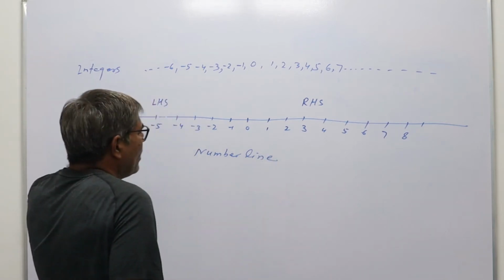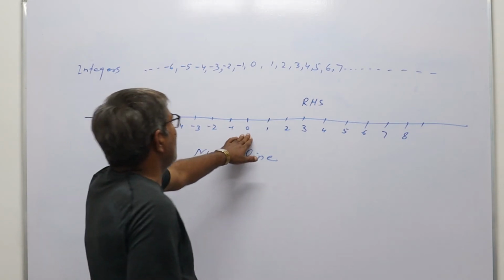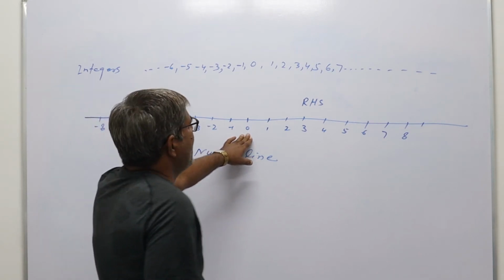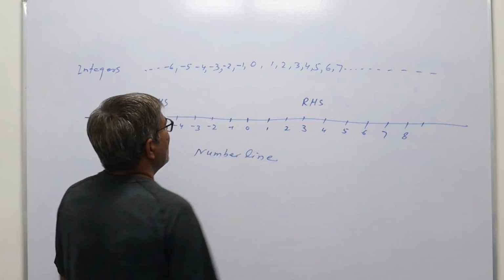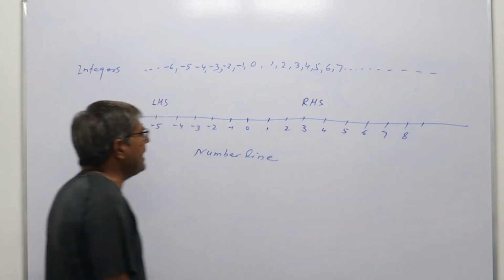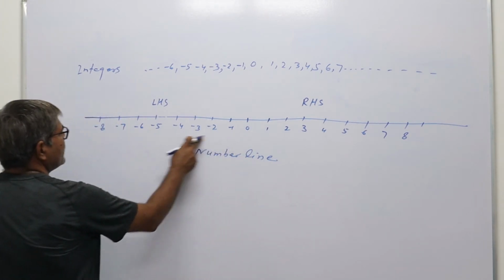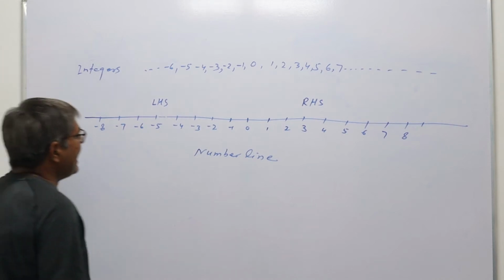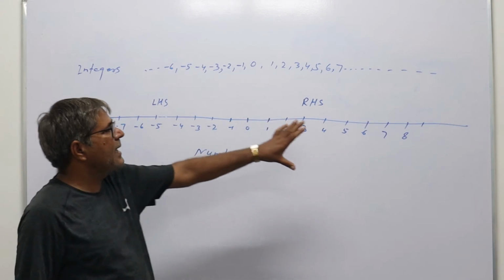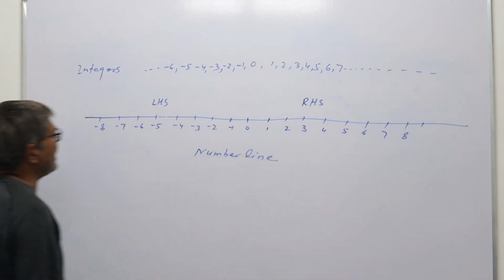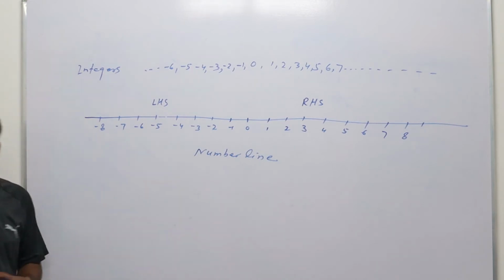So on any number line the central point is always represented by the 0, and the numbers which lie to its right side will be all the positive complete numbers and the numbers which lie to the left hand side of 0 will be all negative complete numbers. So all these numbers, that is integers, are represented on this number line.